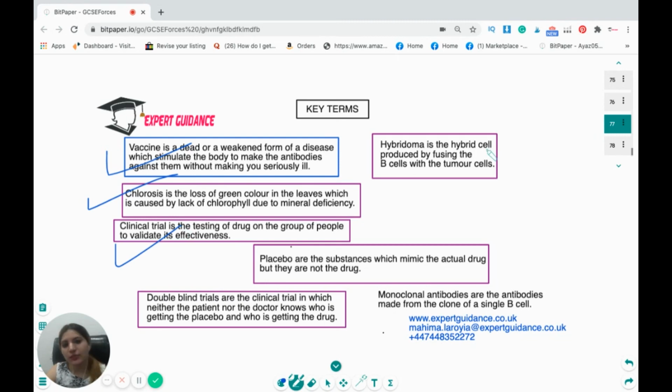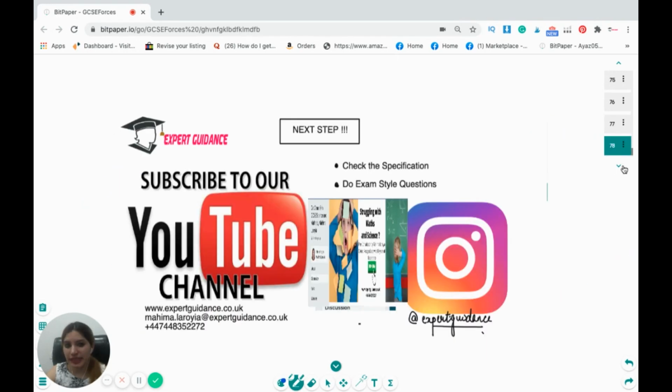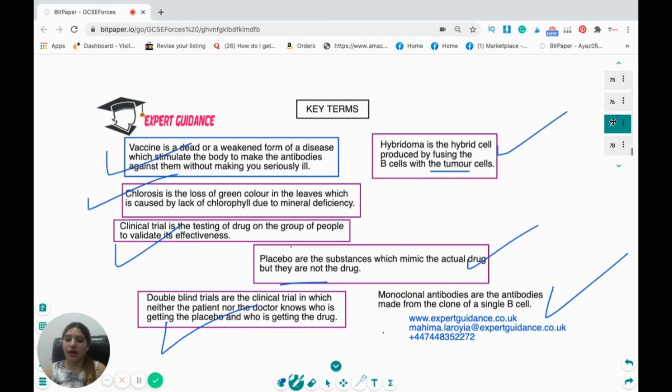Hybridomas are the hybrid cells produced by fusing B cells with tumor cells. Placebos are substances which mimic the actual drug, but they are not the drug. Double-blind trials are clinical trials in which neither the patient nor the doctor knows who is getting the placebo and who is getting the drug. Monoclonal antibodies are the antibodies made from a clone of a single B cell. Okay, so I hope this topic is clear to you.